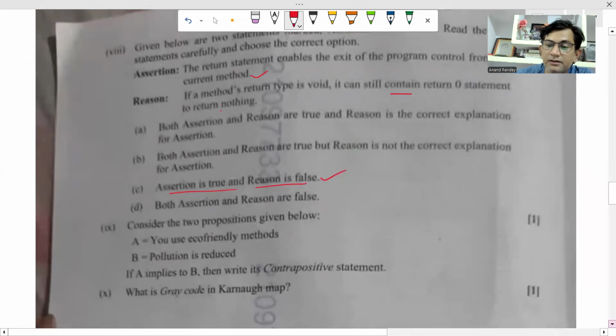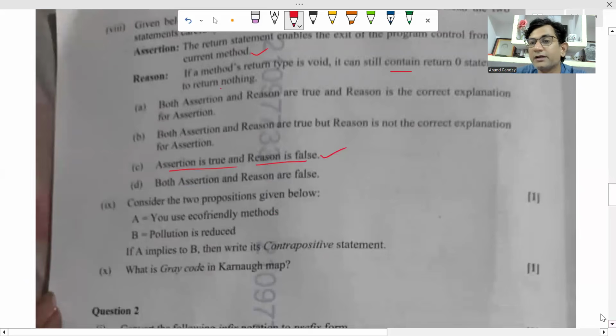Okay. Return 0 means you're returning an integer value. Void means nothing to return. What happens when the return type of a function is void? Only control goes back to where it is called from. Only control will be shifted from the function to the function call statement. No value is returned that time. So reason is false here.